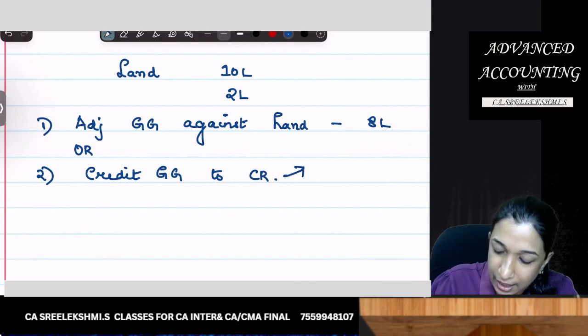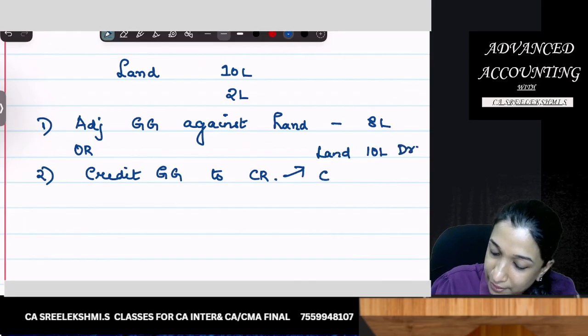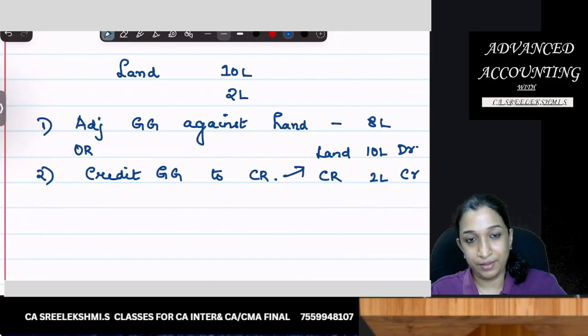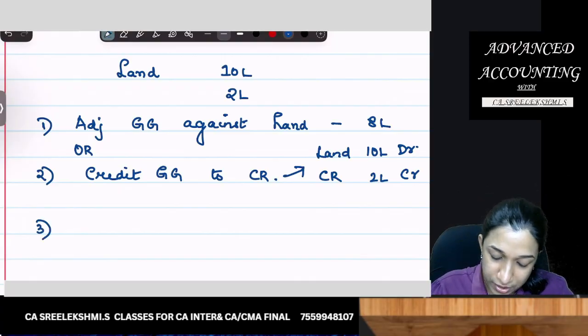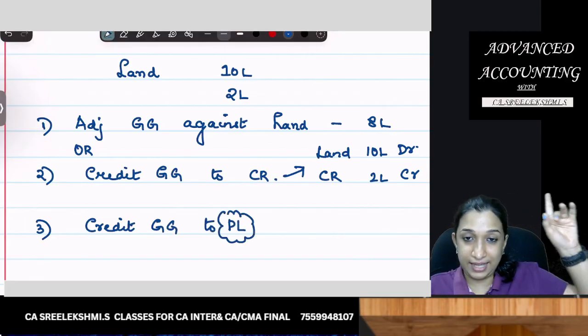So land will appear at 10 lakhs, debit balance, capital reserve, credit balance 2 lakhs. Then you have one more option, credit government grant to P&L. This I didn't say there.